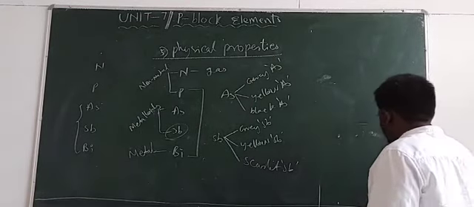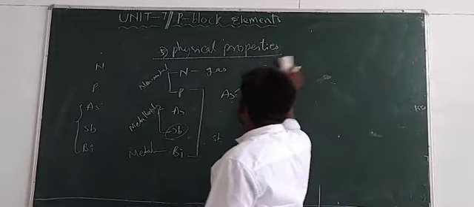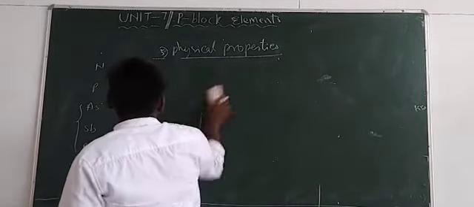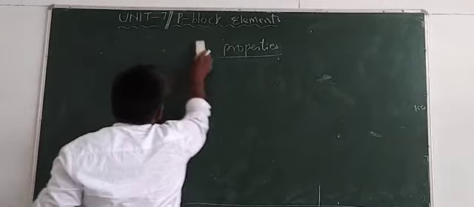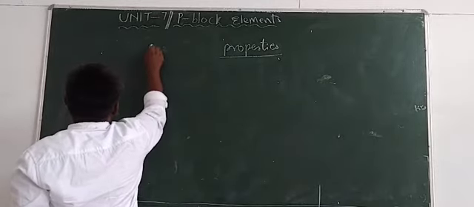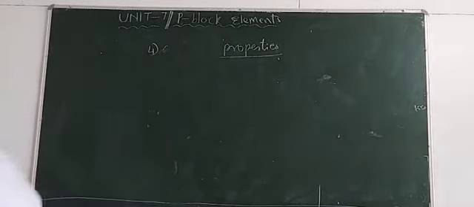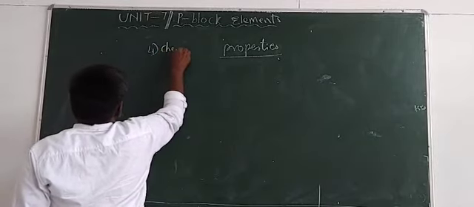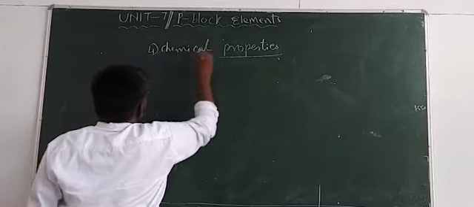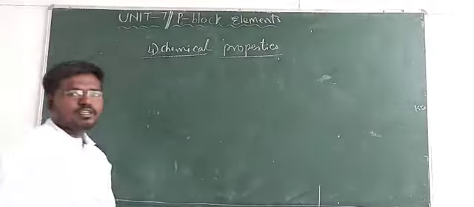Chemical properties are very important. In chemical properties, first we have to discuss about oxidation state. So last topic, chemical properties.